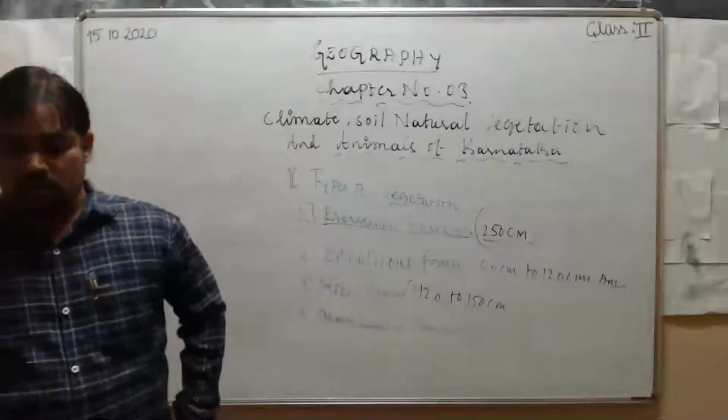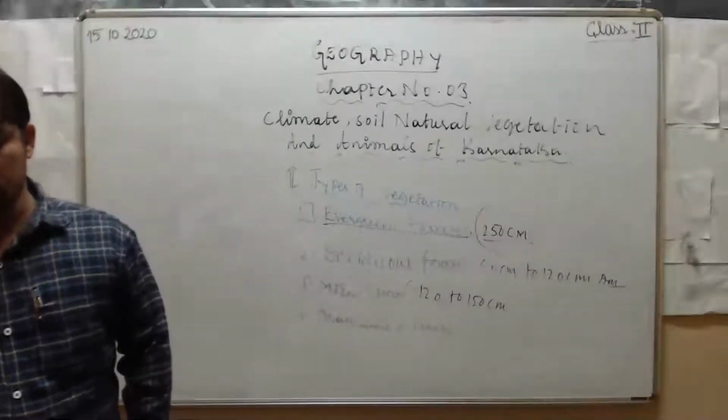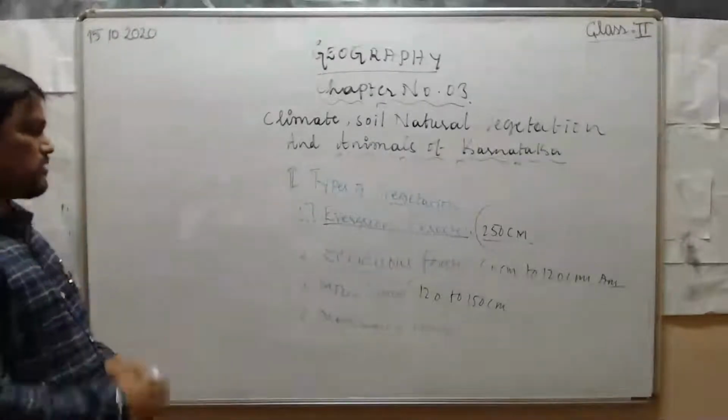Last point, grassland and shrubs. Areas receiving less than 60 centimeters of annual rainfall. In that area, we can see these grasslands and shrubs.